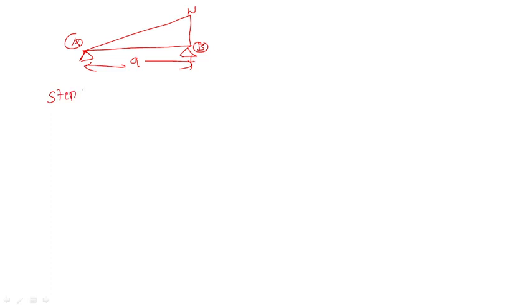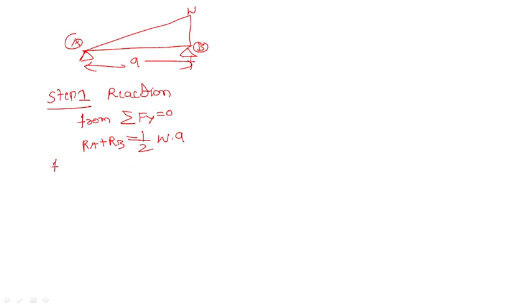Okay, let's start with simple steps. Step 1, I will write in detail. Find the reactions first. From summation of Fy equal to 0, Ra plus Rb is equal to the area of the loading diagram, half into W into A. Now from summation of M at A equal to 0.